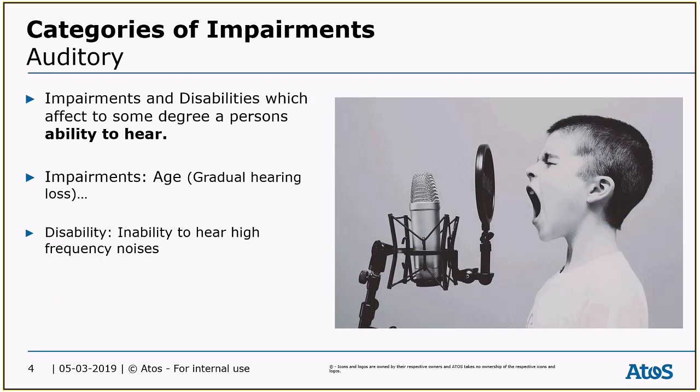Auditory impairments relate to the degree at what someone can hear. This may be the loss of hearing, but also the loss of the ability to hear certain frequencies. Some impairment examples include ear infections, being in a loud environment, age, which goes along with gradual hearing loss, being deaf, or perforated eardrum. Some disabilities include low level of hearing, deafness, ringing in the ear, or the inability to hear high frequency noises.